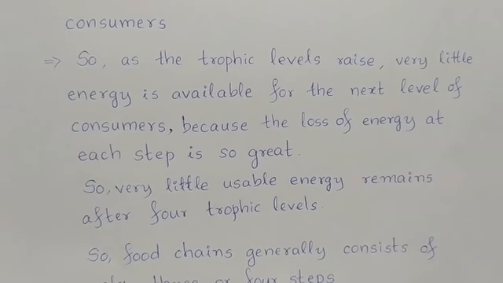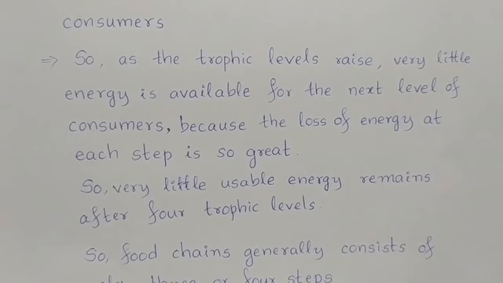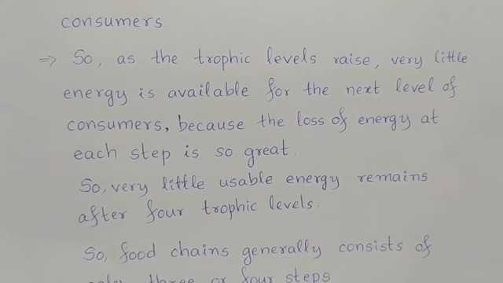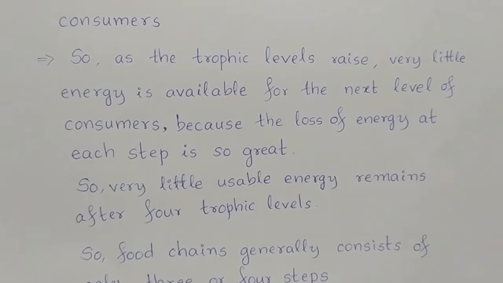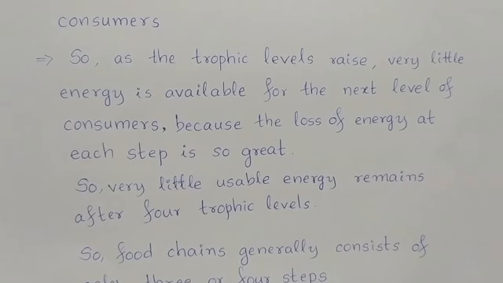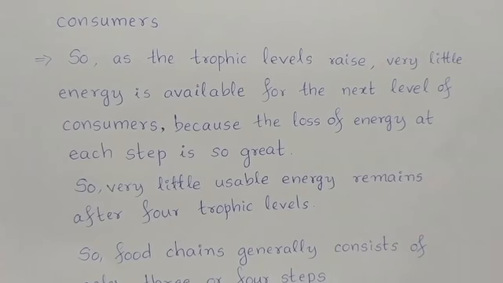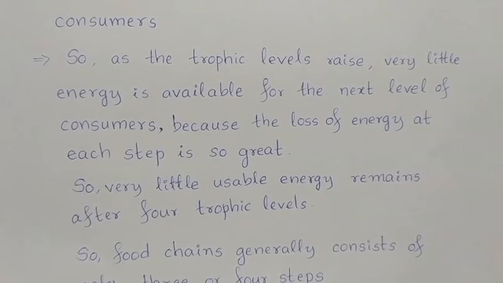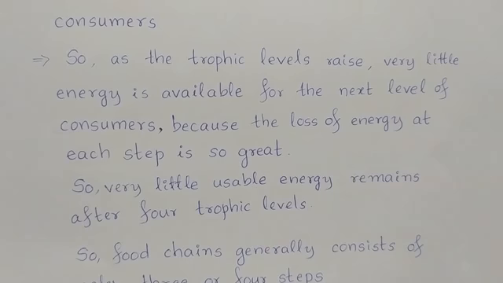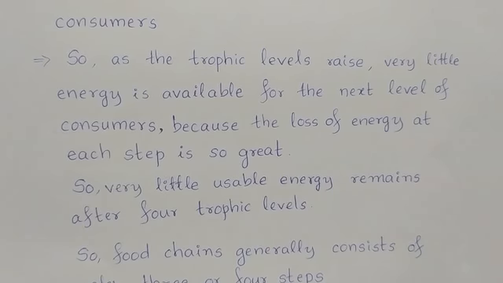So, as the trophic levels rise, very little energy is available for the next level of consumers, because the loss of energy at each step is so great. 90% of energy is lost. So very little usable energy remains after 4 trophic levels.